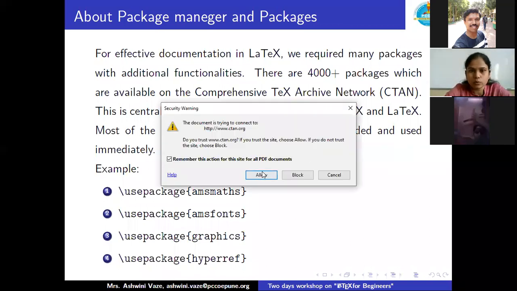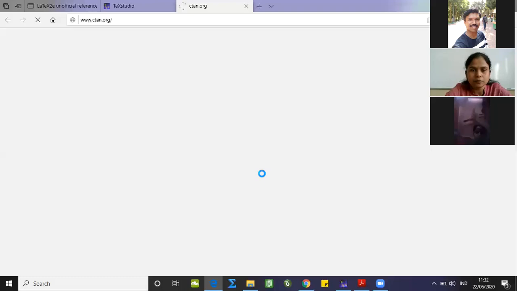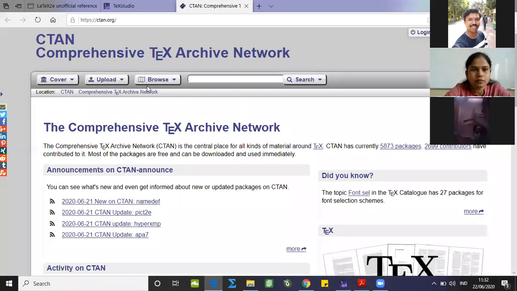I'll show you once. It will take a couple of minutes. So this is our Comprehensive TeX Archive Network. From here, you can search your package. Let me show you, it's AMS Math.